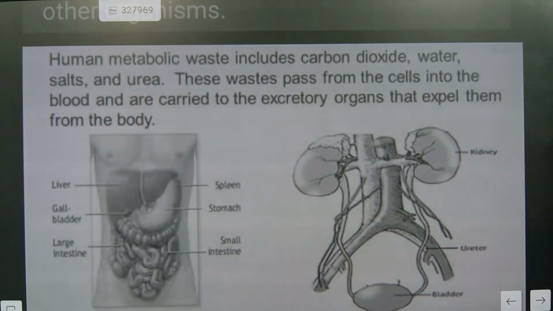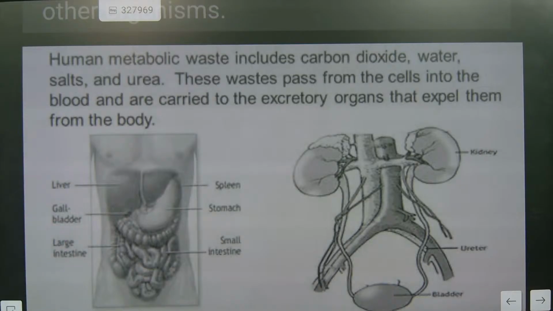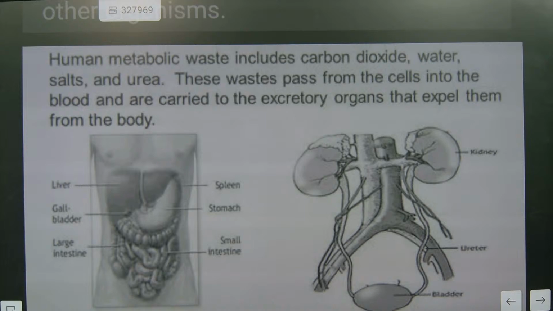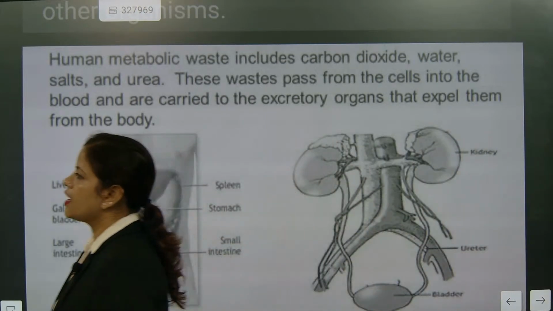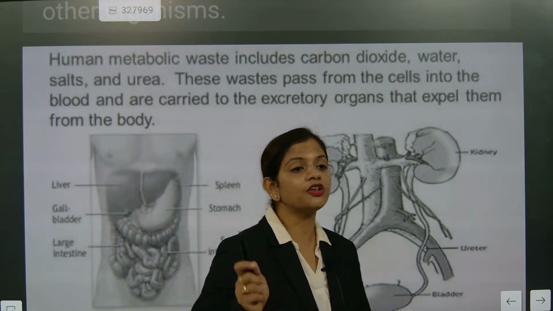Note down: water, carbon dioxide, urea and salt. Understood? Remember salt.